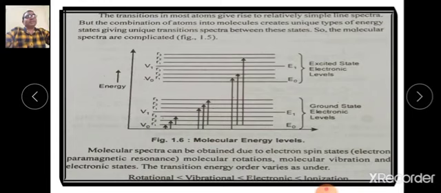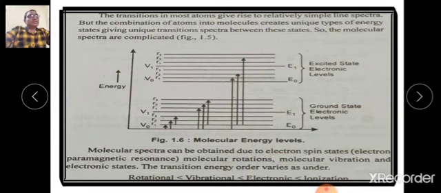When excitation takes place, the electron from the lower energy level, that is from the ground state, is excited by the radiant energy to a higher energy level, that is an excited state. The amount of energy absorbed is equivalent to the difference in the energy levels. That is, we have seen, energy of photon is equal to E2 minus E1.